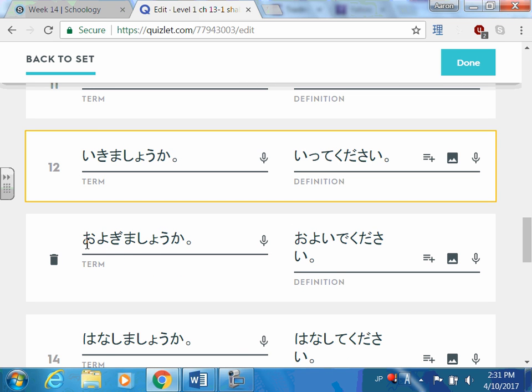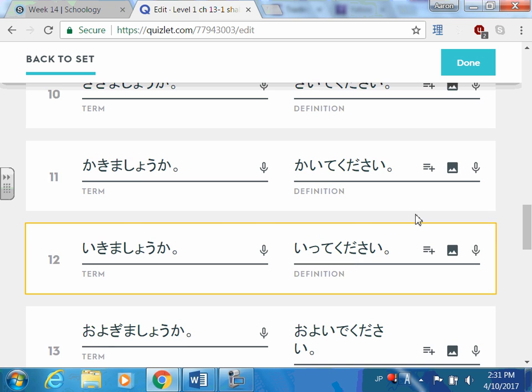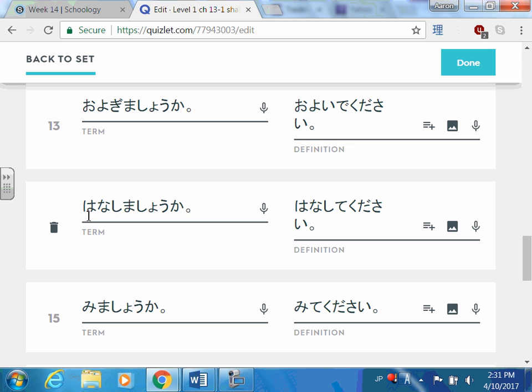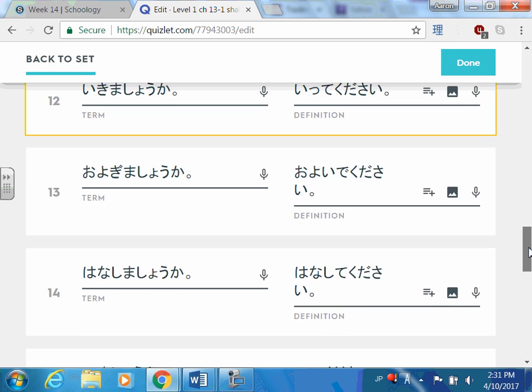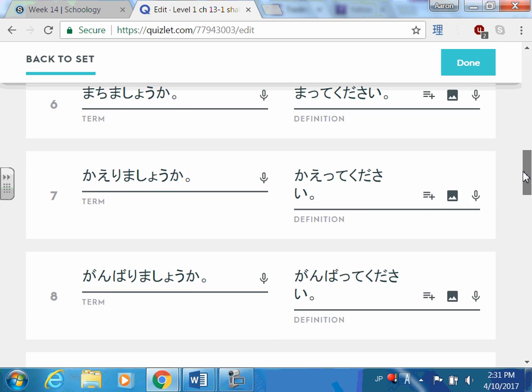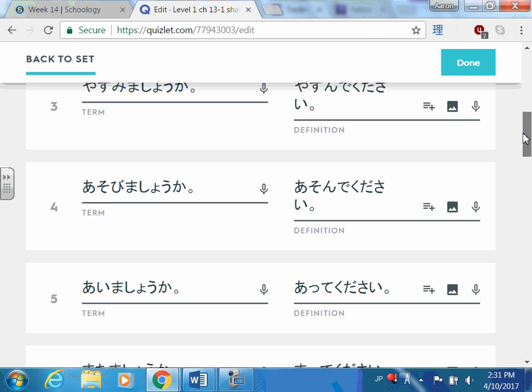Oyogimashou ka. We haven't had this verb yet. It means swim. So like, shall I swim? Oyogimashou ka. Just like with ki, it changes to ide, except we keep the ten-ten. Oyoide kudasai. Hanashimashou ka. If it has a shi before the mas, hanashite kudasai. Now, these are the hard ones. But if you can remember the pattern, it's not too bad.